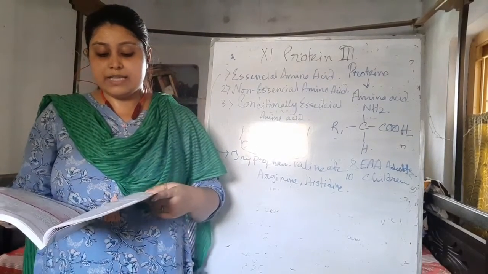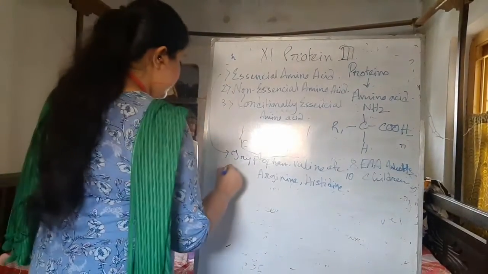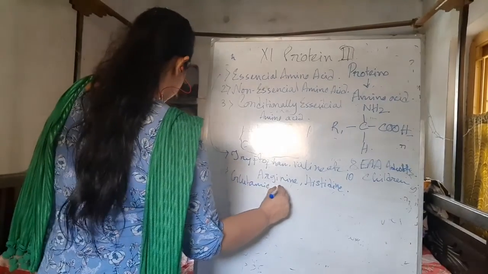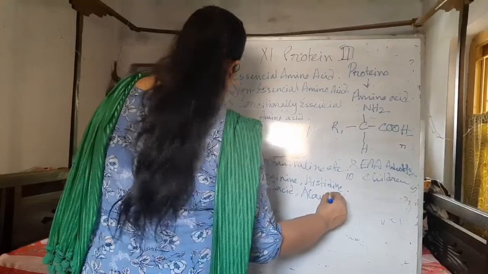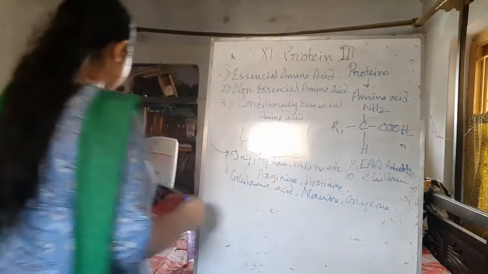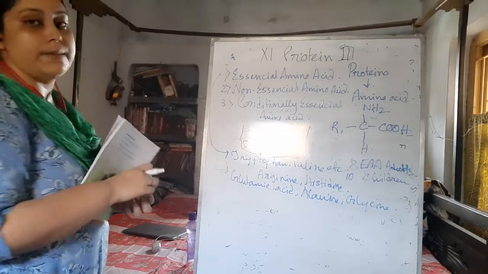These are glutamic acid, alanine, etc. What are the examples of it? Like glutamic acid, alanine, glycine, etc. Okay. Now the third part, the conditionally essential amino acids.